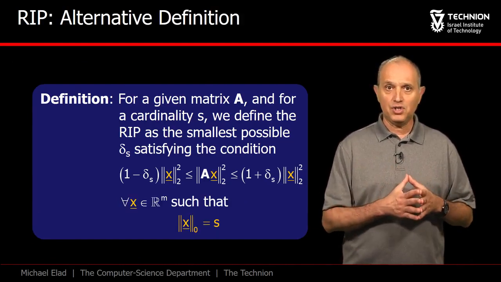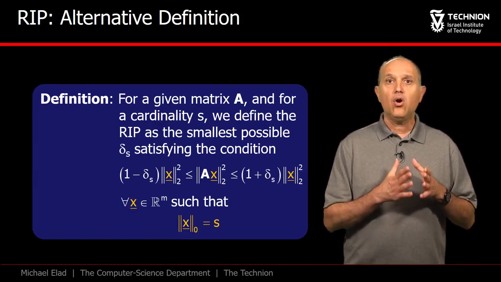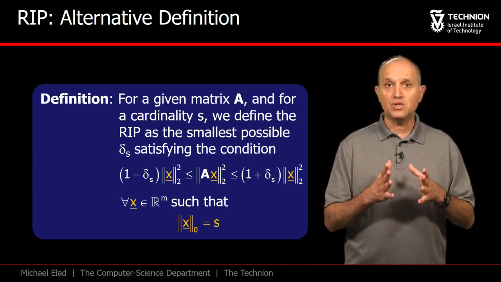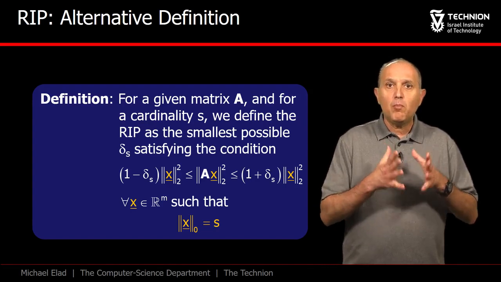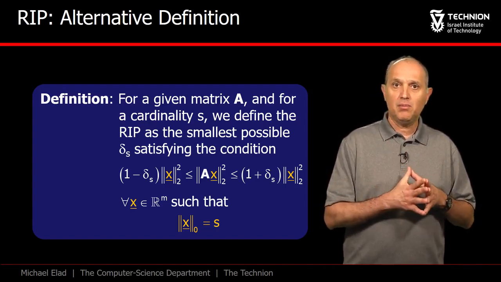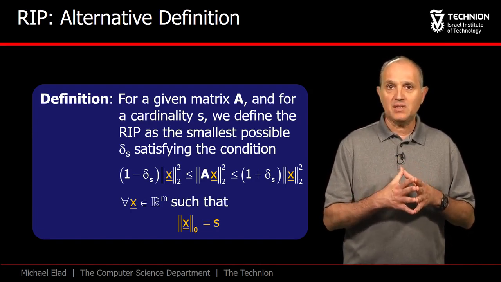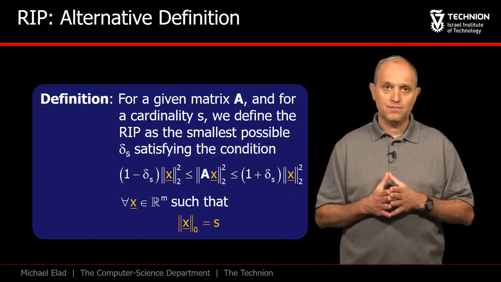An alternative definition, and perhaps a clearer one for our needs, is this. We consider all the sparse vectors x of length m that have S non-zeros and pose the requirement on them. Thus, it is the complete matrix A that multiplies these vectors. Every such multiplication is effectively the same as AS times a vector of the non-zeros in x.